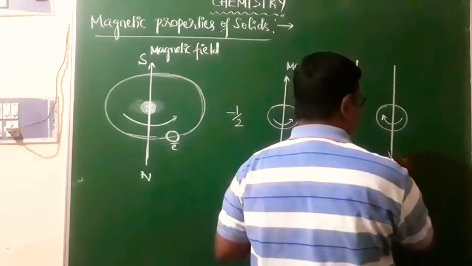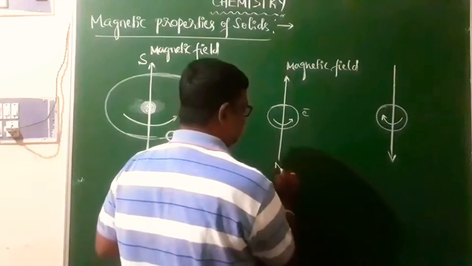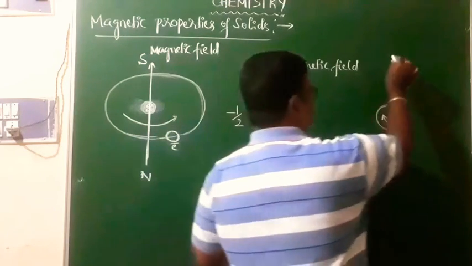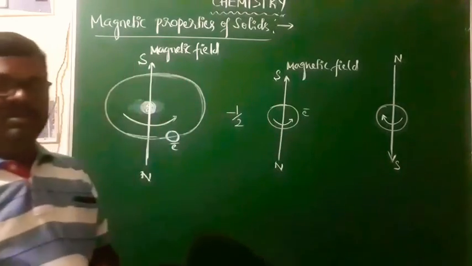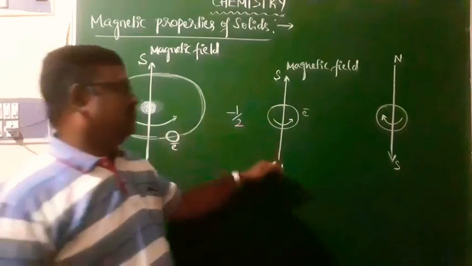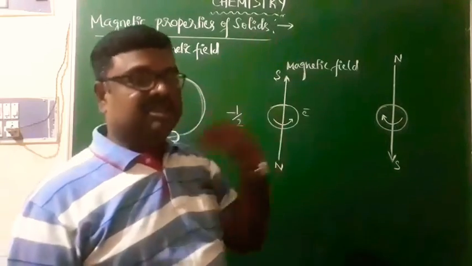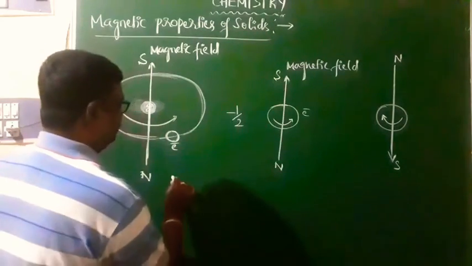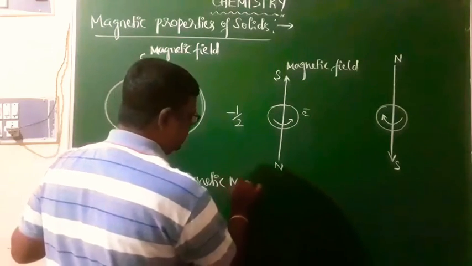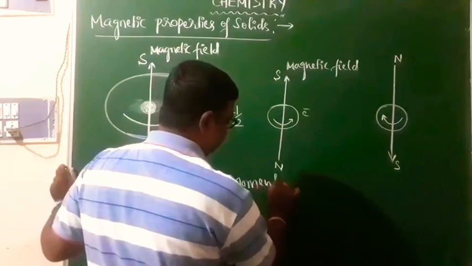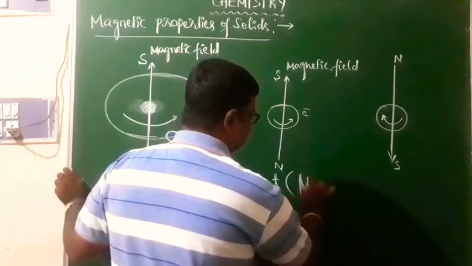That is, for anti-clockwise direction, the magnetic field will be in the opposite direction, from north to south. The direction of the magnetic field will be from north to south, and of course the strength of the magnetic field will be expressed in terms of what we call the magnetic moment, called mu B.